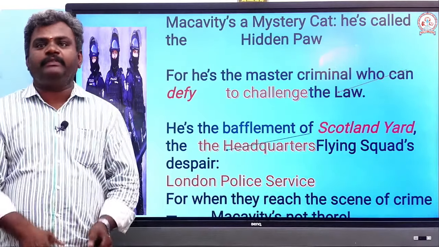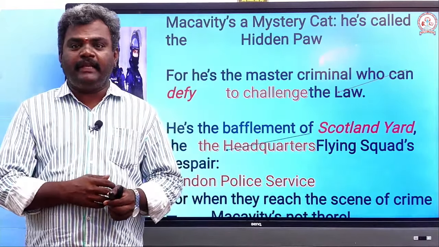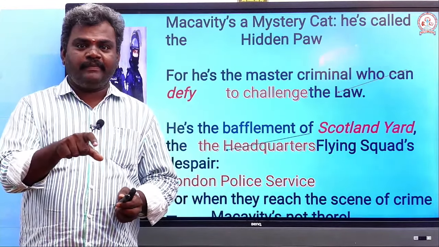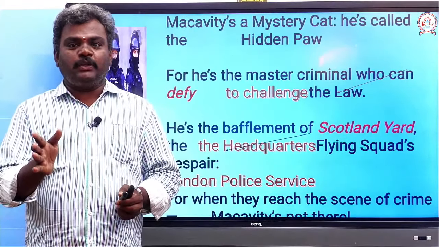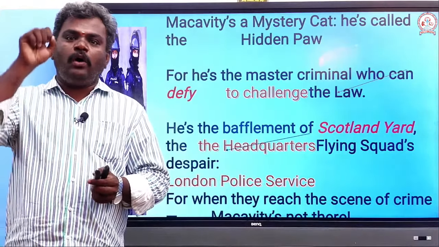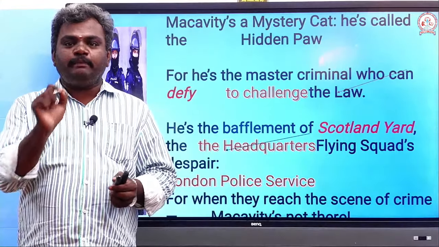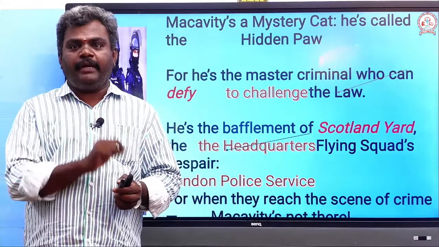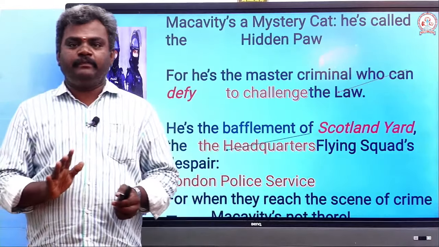He is the master of criminals. I think everyone knows the meaning of criminal. And he is a master, master as well as monster. So he knows how to escape. He would do all the criminal activities and he would escape very easily. That's why this is a special character of this poem. He is the bafflement. Bafflement means total confusion.